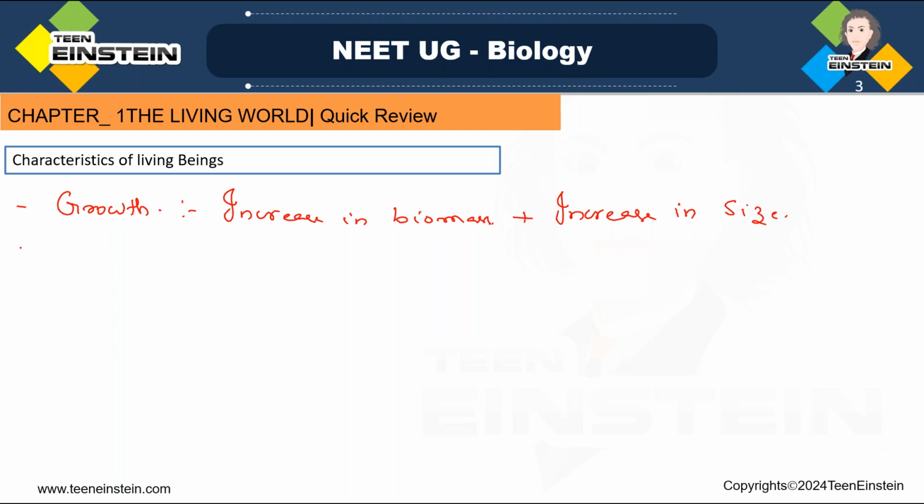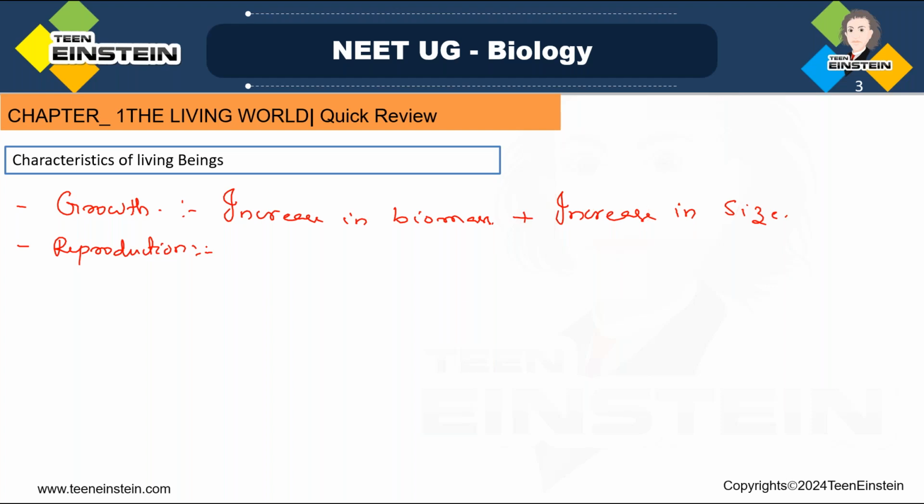The next characteristic feature is reproduction. Reproduction is a basic characteristic feature of living organisms. Living organisms reproduce.